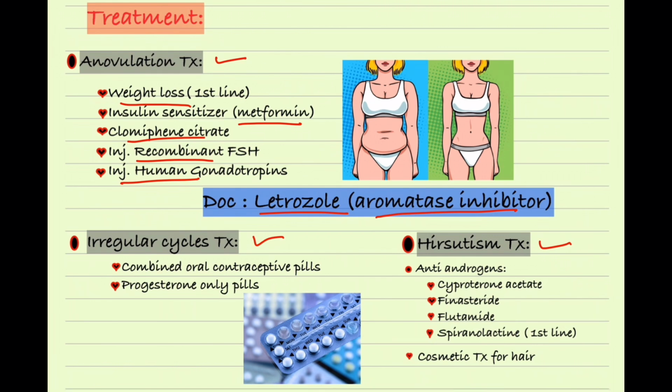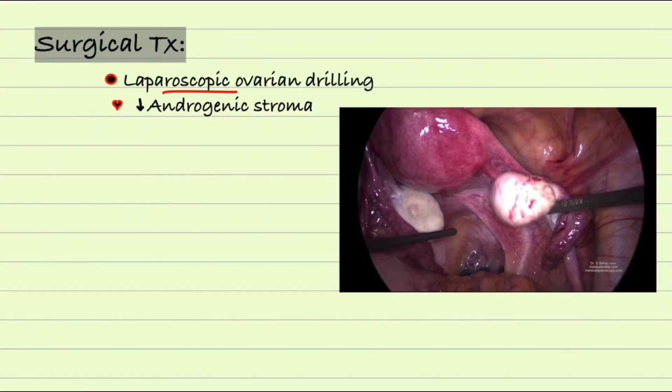The irregular cycle treatment includes combined oral contraceptive pills. But if the woman also has migraine, you should consider progesterone only pills. The treatment of hirsutism includes anti-androgen drugs like cyproterone acetate, finasteride, flutamide, and the first line is spironolactone. You can also do some cosmetic treatment for the hirsutism. Nowadays, surgical treatment is also available, which includes laparoscopic ovarian drilling. With the help of ovarian drilling, they take out the thick stroma of the ovary, the thick stroma which produces androgens, so there will be fewer androgens after the surgery.